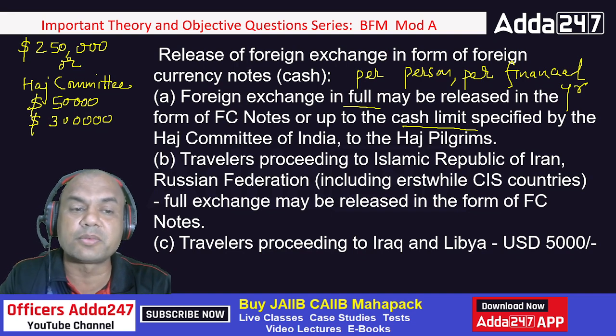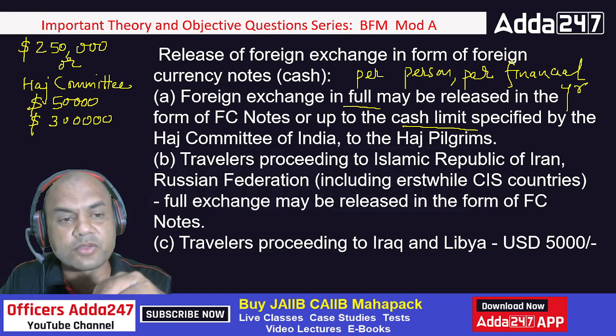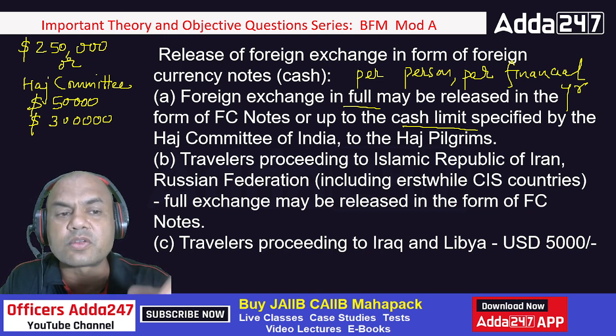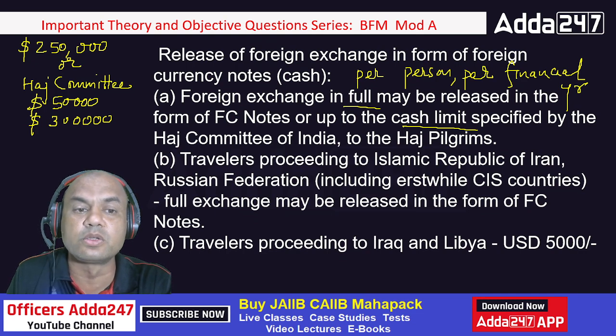Now what does the Hajj committee say? It says that if you have to transfer $50,000 for Hajj, then they'll transfer only that much. Either of these two, lower. Always remember it's lower. It's not higher. So it's lower of these two.